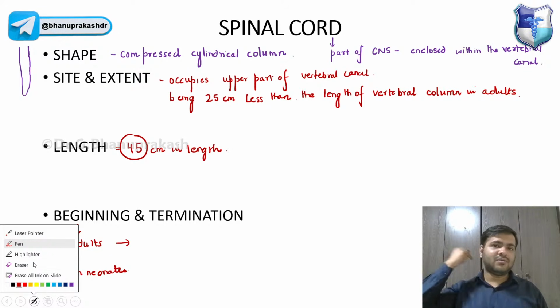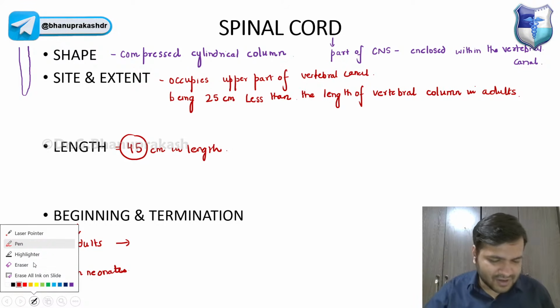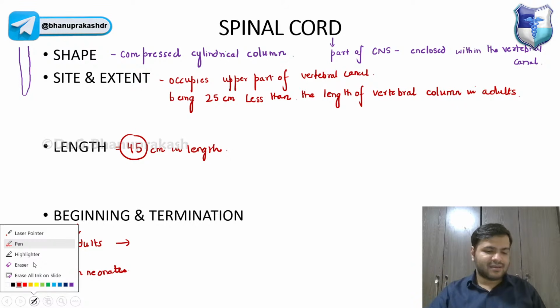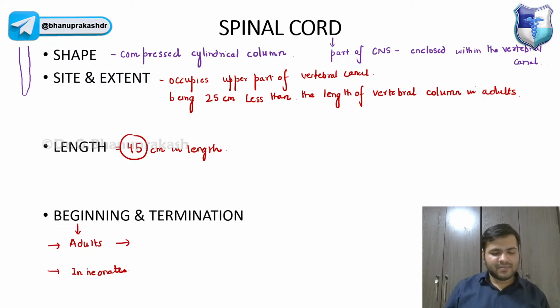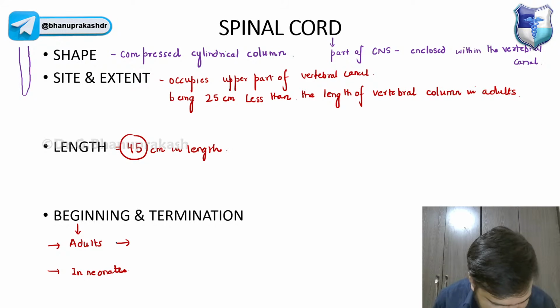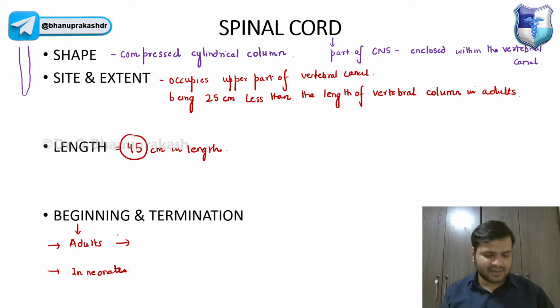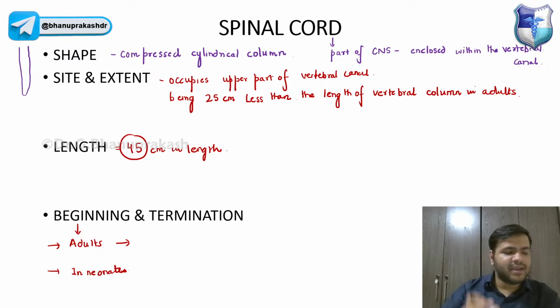The first vertebra, what is it called? Yes, atlas, very good. So in adults it is from C1.